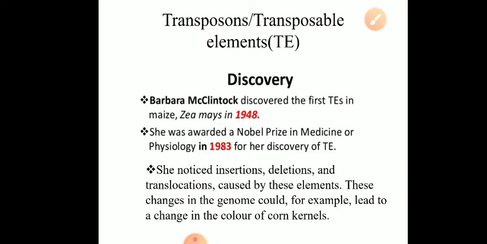She noticed that insertions, deletions and translocations are caused by these elements. Insertion type of mutation, deletion type of mutation, translocations are caused by these elements. And the changes in the genome are responsible for change in the color of the corn kernels.